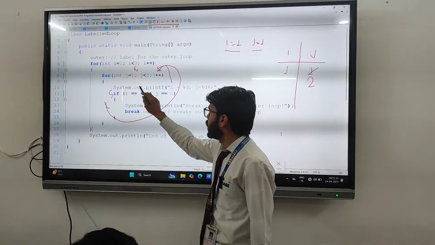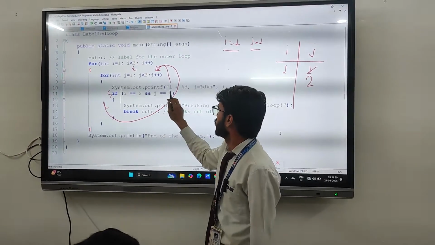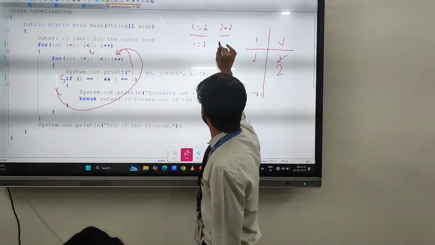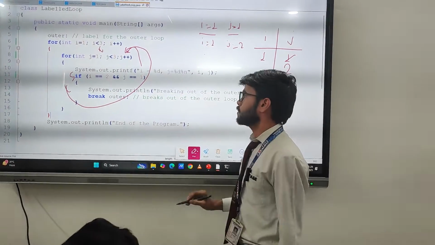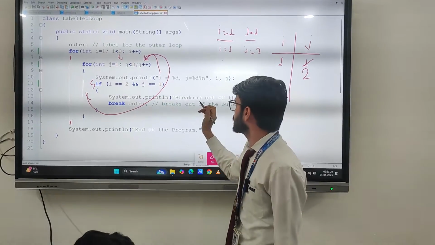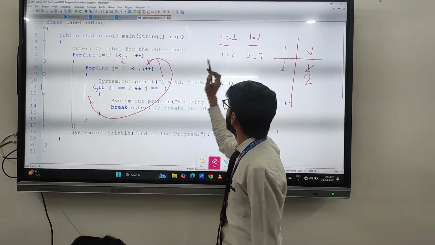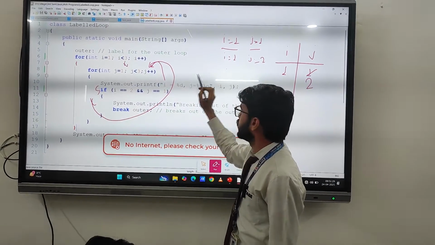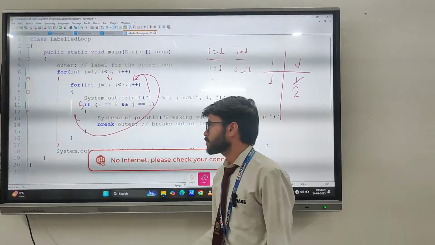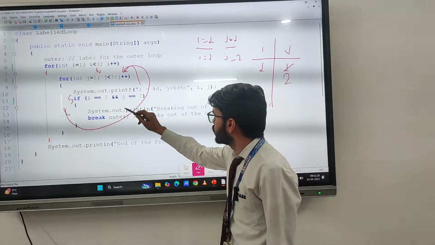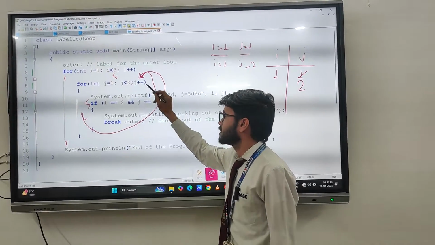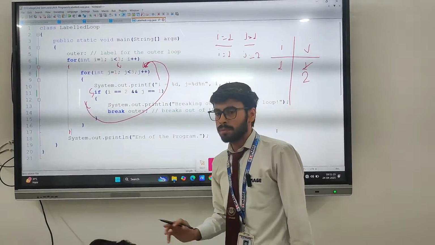Value of j is 2, and again it will print the value of i is equal to 1 and j is equal to 2. Again it will check the condition, is it true or false? False, because the value of i is 1 here and value of j is 2. Again it will not go inside and the execution will go to j plus plus.